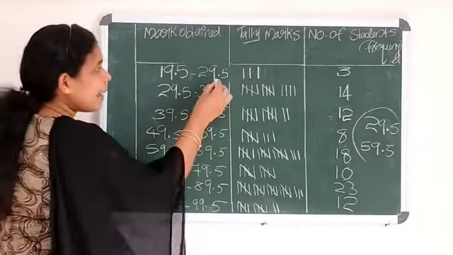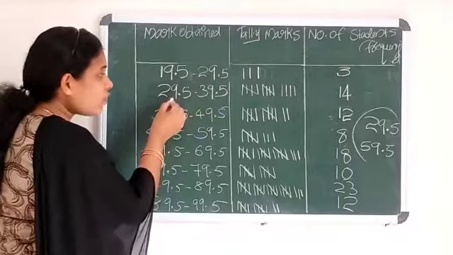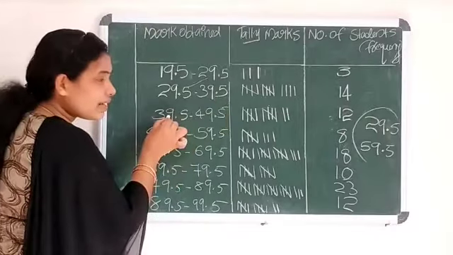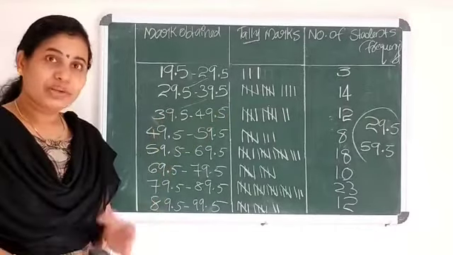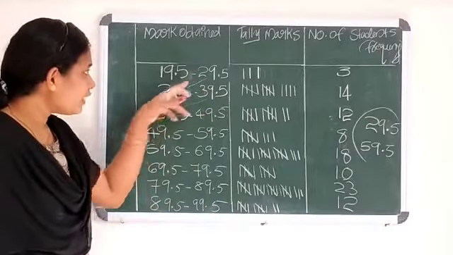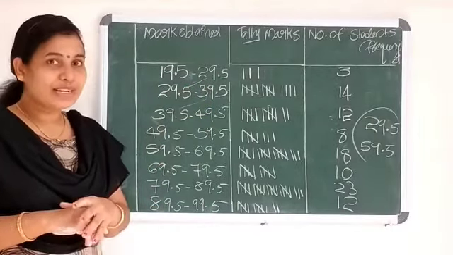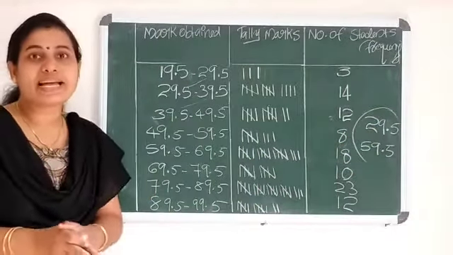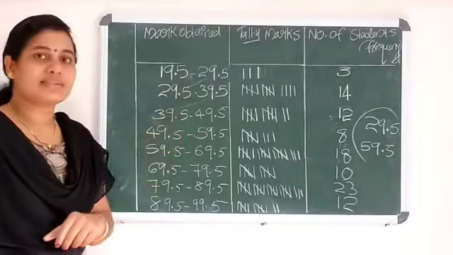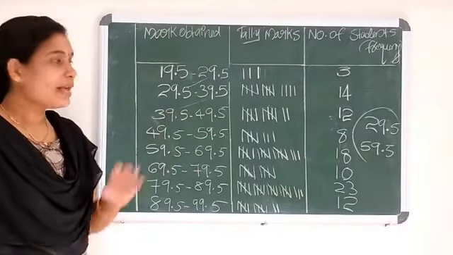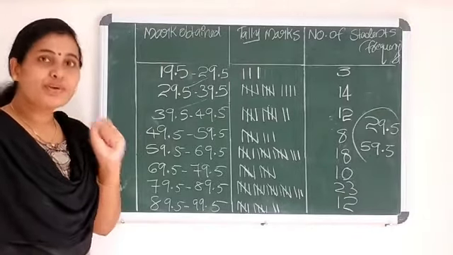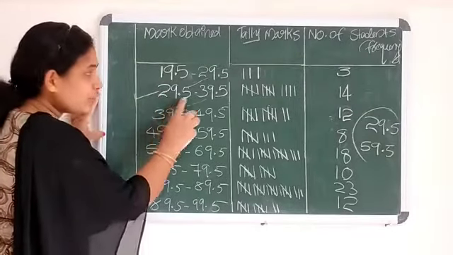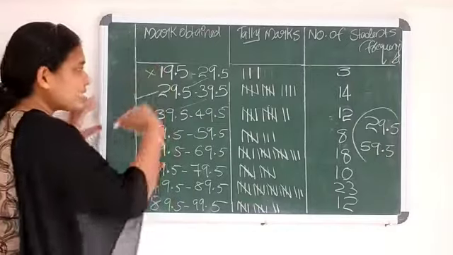Now you can see that the upper class limit of the first class and the lower class limit of the second class are the same, and the upper class limit of the second class and the lower class limit of the third class are the same. So now there is no problem. There will not be a gap between these two. Now we also have another problem. The student who scored 29.5, which category is he included in, first class or second class? There is also a problem. By convention, 29.5 is included in this category, 29.5 to 39.5, not in the other category.